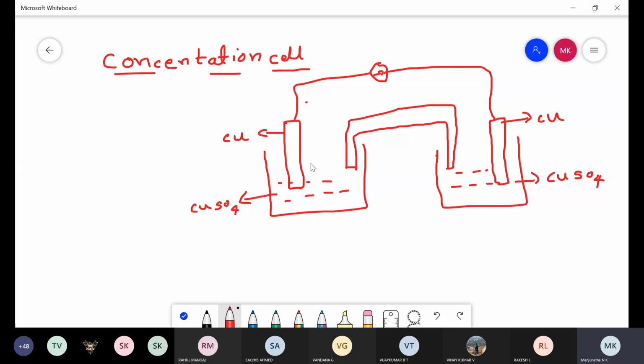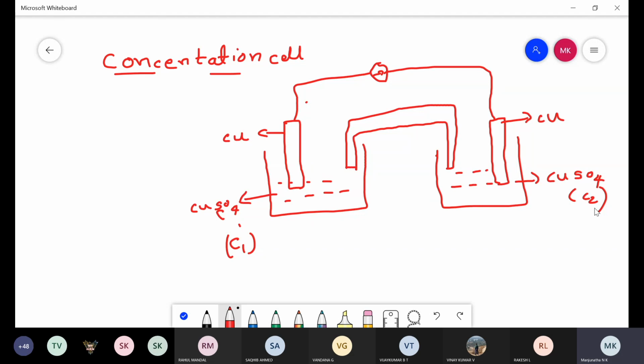For example, in this concentration cell, the copper sulfate on the left hand side is in C1 concentration, and this one should be in C2 concentration. These types of devices are called concentration cells.